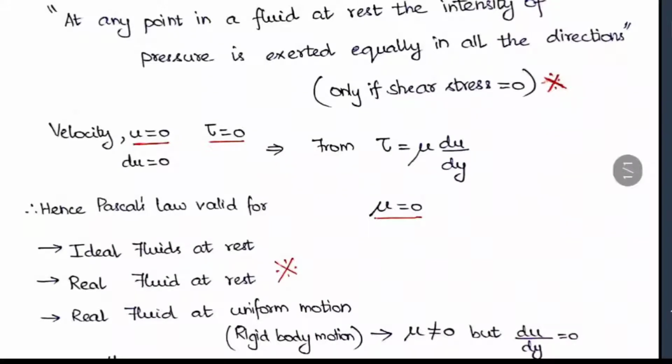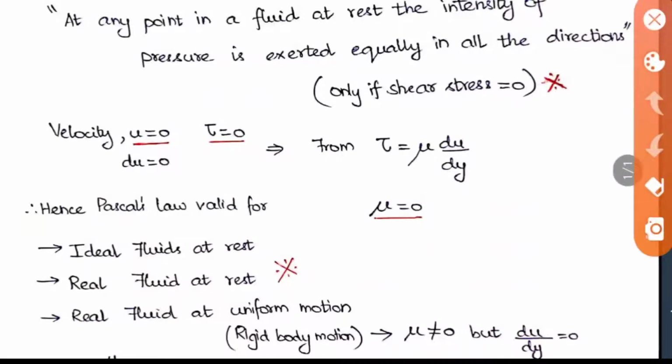The next point is very important. Pascal's law is valid only when the shear stress is equal to 0. This is the condition of Pascal's law. We have already seen Newton's formula for viscosity: tau is equal to mu into du by dy. Based on that we will see something now. When the fluid is at rest, we know that velocity is equal to 0, so u is equal to 0.